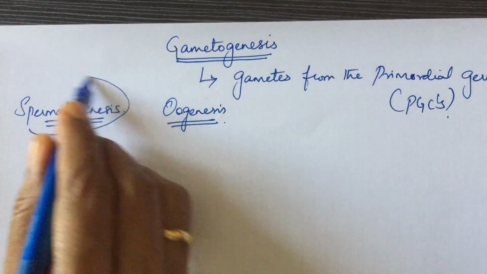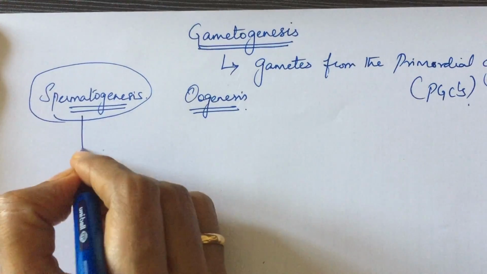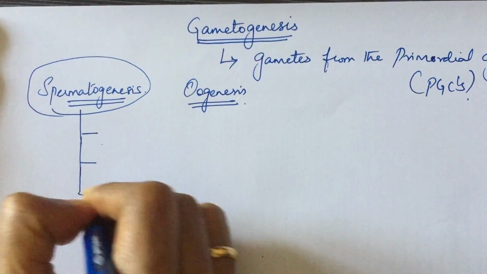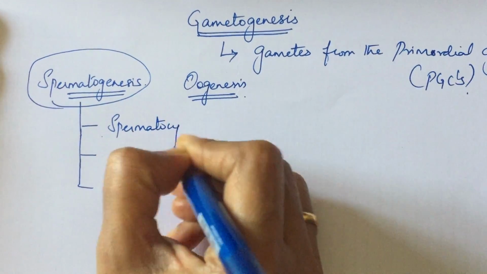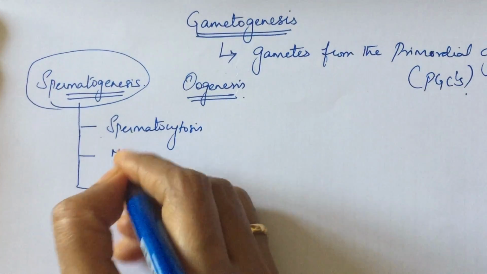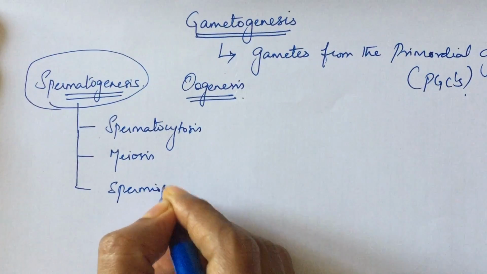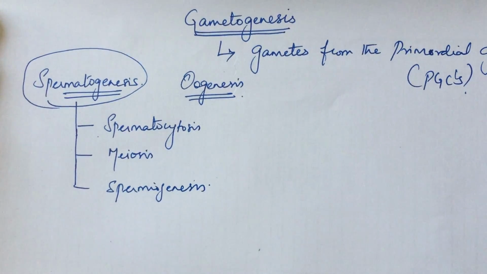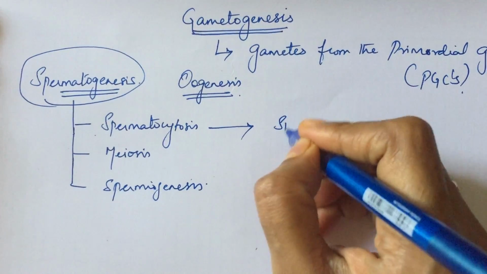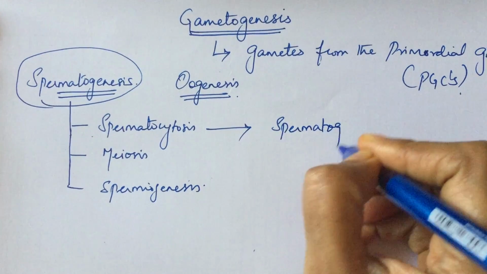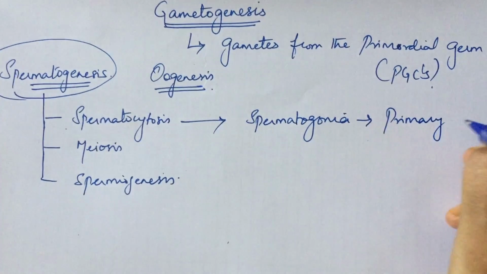So today we'll be studying in detail about spermatogenesis. What are all the major events that take place in spermatogenesis? Number 1, spermatocytosis. Number 2, meiosis. And number 3 is spermiogenesis. Spermatocytosis refers to the process of conversion of spermatogonia into primary spermatocytes.